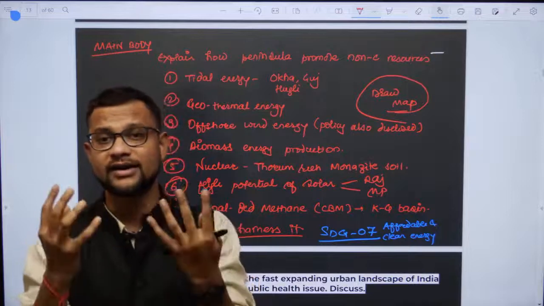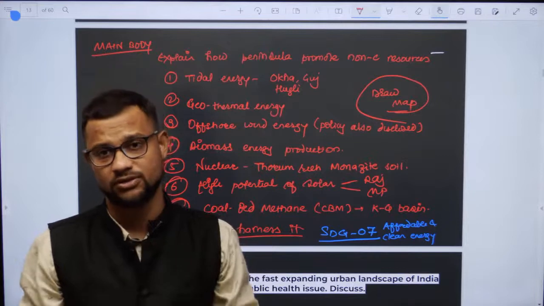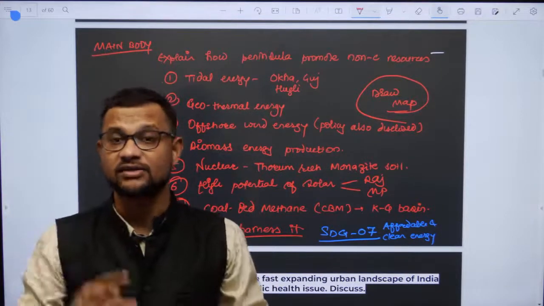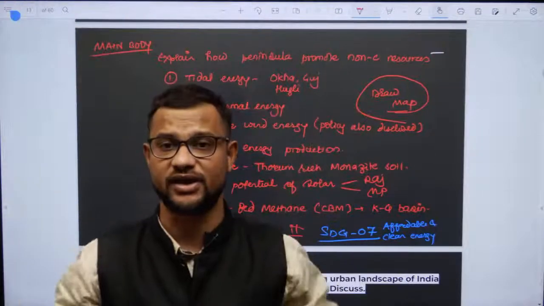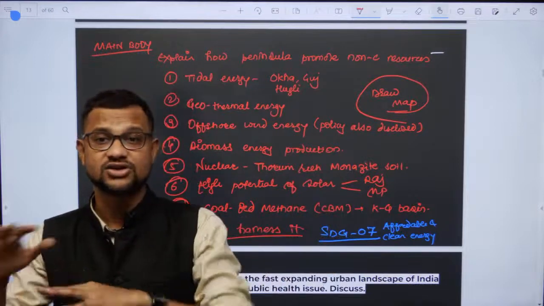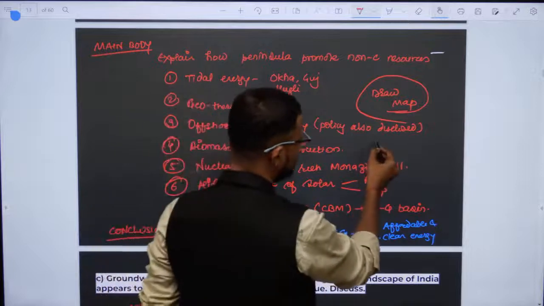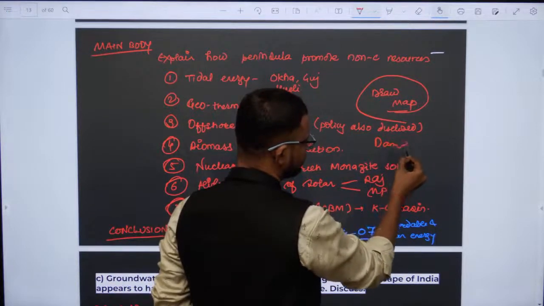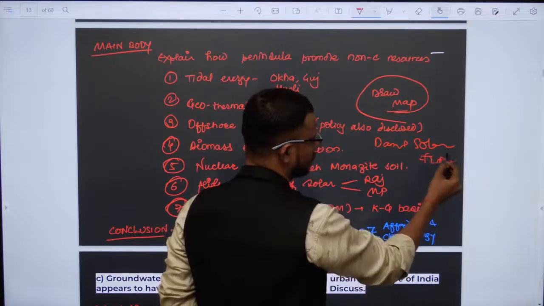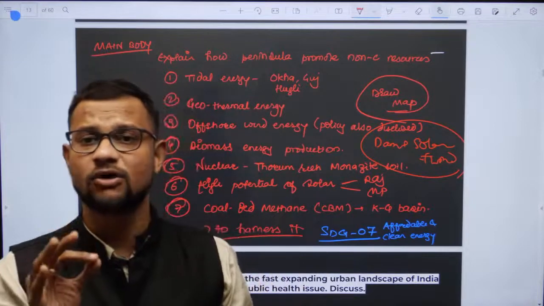So tidal energy potential, offshore energy potential, geothermal energy potential, then coal bed methane in KG basin, right? Then solar energy potential in vast areas, in the Thar desertic part also, in the Gujarat region, or dam construction on the river, you will find the hybrid. Hybrid means what? Dam plus solar, or solar plus wind also. So that kind of potential this peninsular region is offering to us.